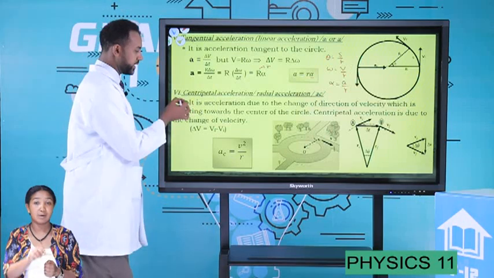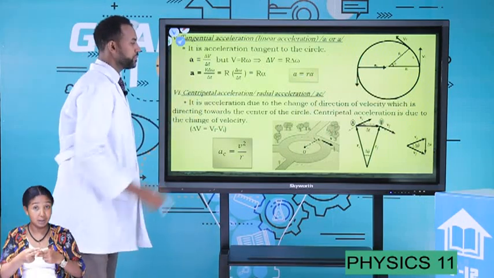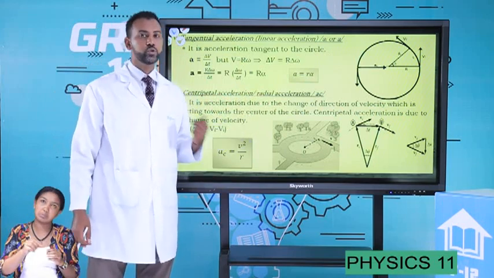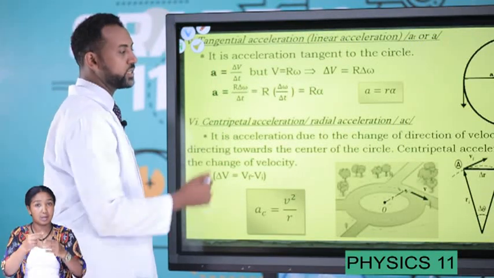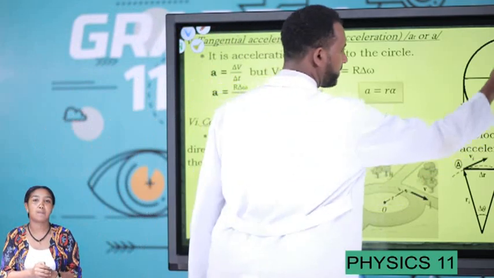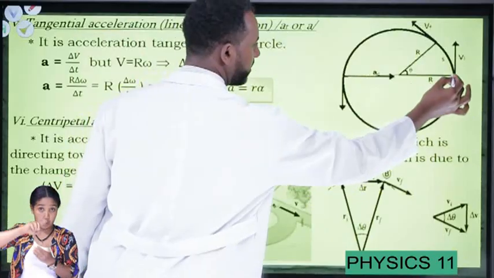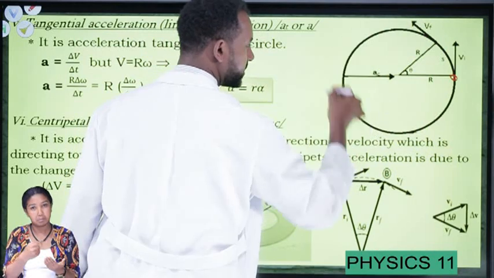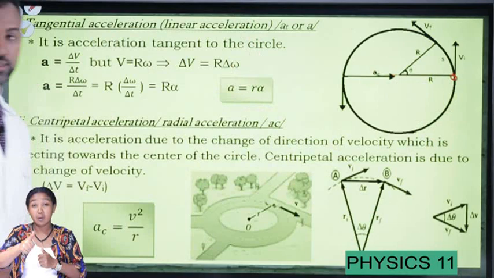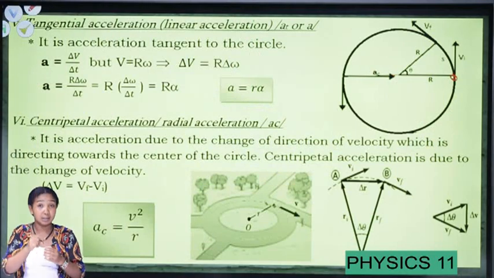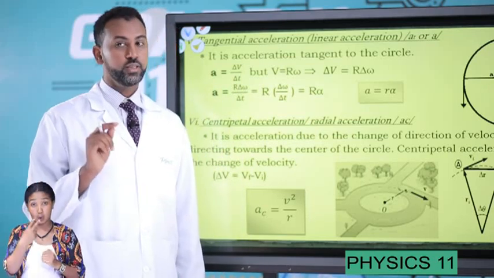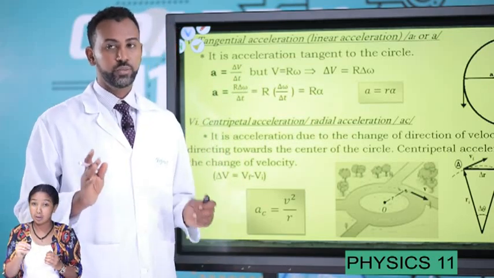Now let's see the other acceleration, which is known as centripetal acceleration, or radial acceleration, or sometimes normal acceleration. It is the acceleration which is always acting towards the center. Here you have a circular path. Suppose you have a particle which rotates about this axis. Therefore, there is an acceleration acting towards the center. That acceleration appears due to the change of velocity, not in magnitude, but in direction.